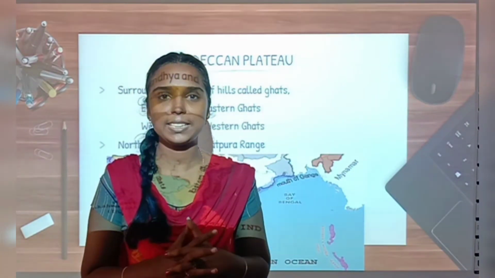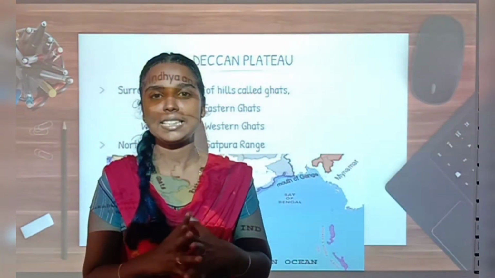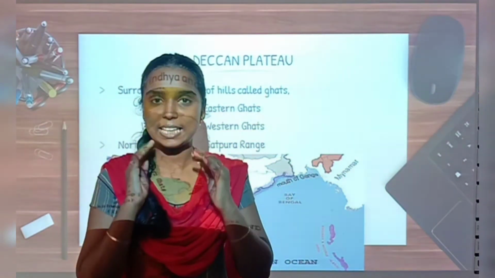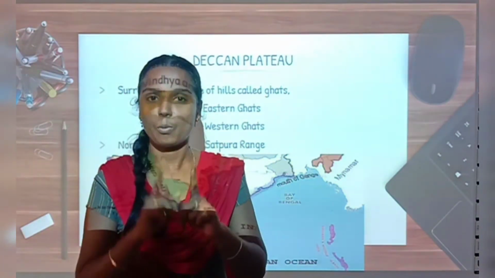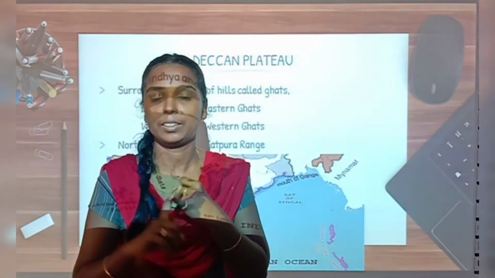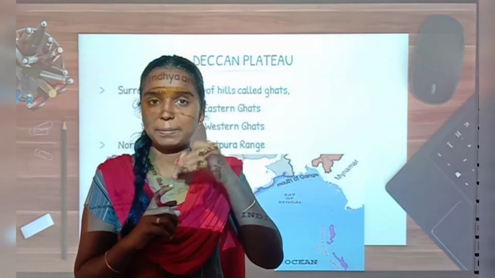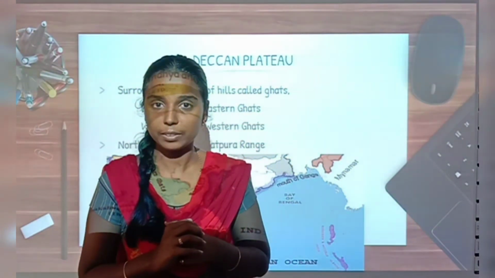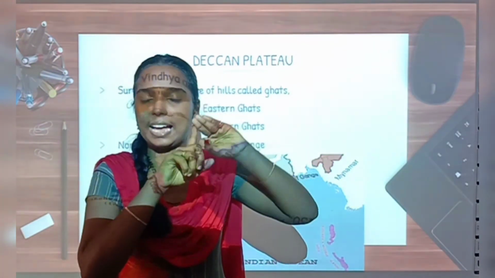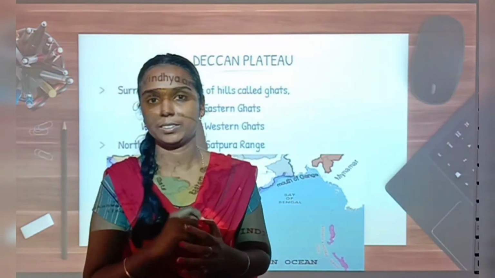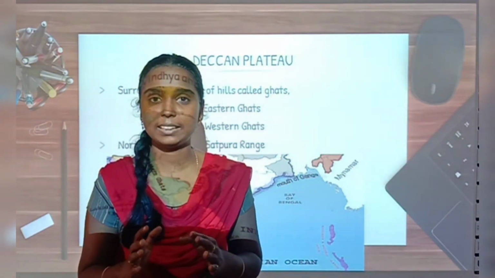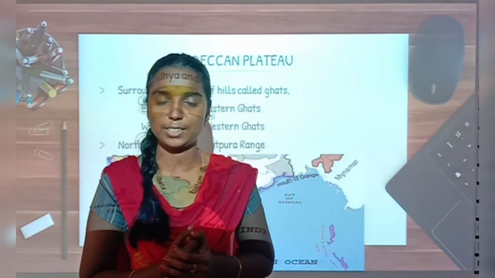Shall I ask you some questions regarding that? Yes, Amy, what is a peninsula? Peninsula is an area that is surrounded by water on three sides and a piece of land on one side. Very good. And then tell me, what are the three main plateaus we have in the Southern Plateau? Yes, the Chota Nagpur Plateau, the Malwa Plateau and the Deccan Plateau, right? Very good. And which is the largest plateau in India? The largest plateau in India is the Deccan Plateau, okay?